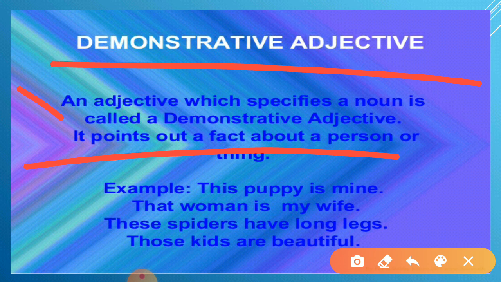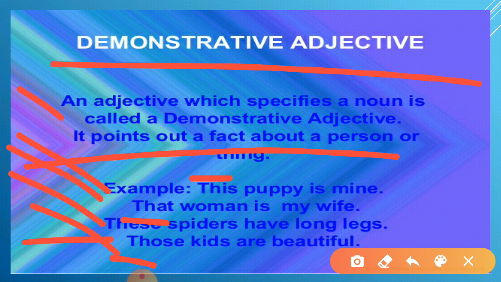We do use now these, that, these, those. As I have explained earlier also, what are the uses of these, that, these, those. So we can understand, it's very easy, you can understand yourself also. But if you don't know, I'm going to explain so that you can understand it very well. So this puppy is mine, that woman is mine, these spiders have long legs, those kids are beautiful.